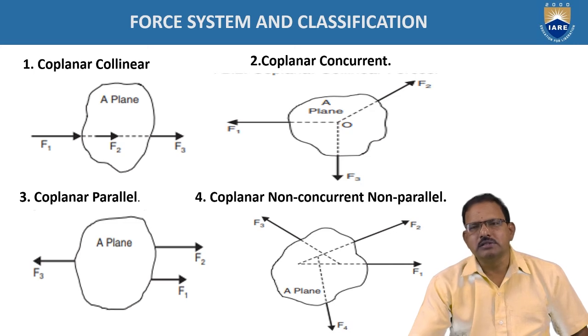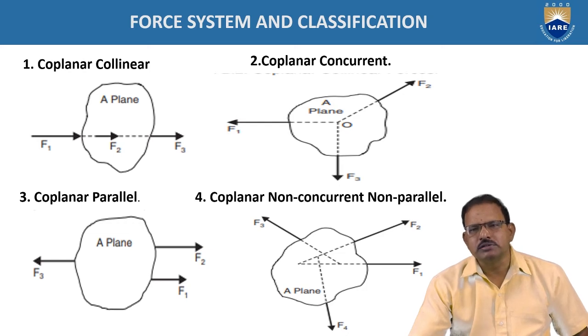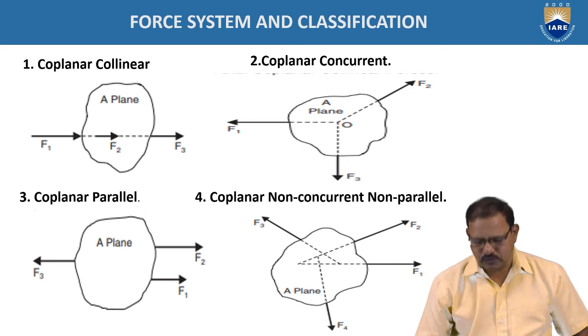All the forces lie in the same plane, but the lines of action of the forces, if produced, may not meet at one point, and moreover these forces are not parallel to each other. Such a type of force system is called coplanar, non-concurrent, non-parallel forces.